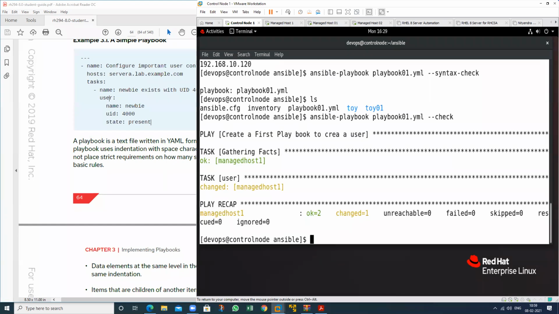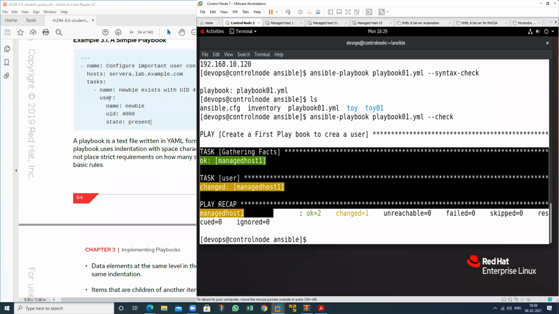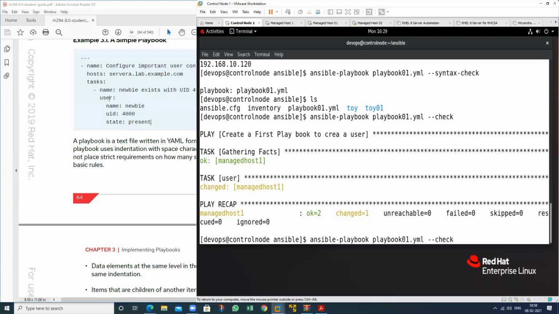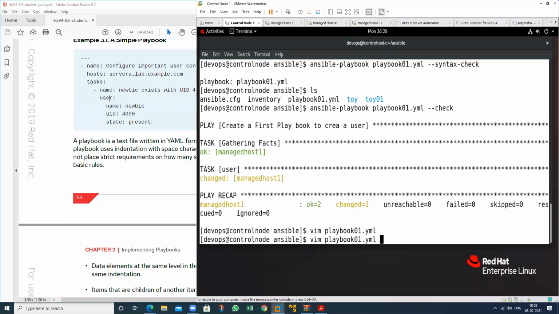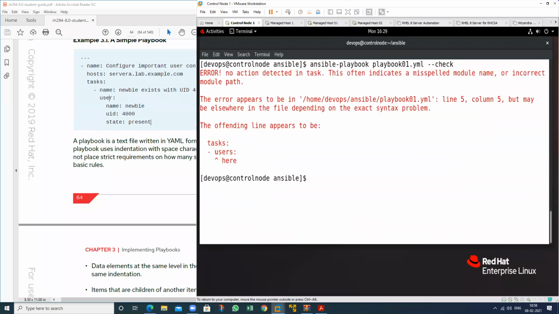If I do so, see here, there is no mistake. Suppose I make one mistake here, a spelling mistake, then what will appear on the terminal? See this one, it will show an error, because I made a mistake in my playbook.